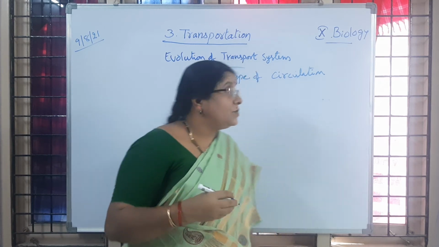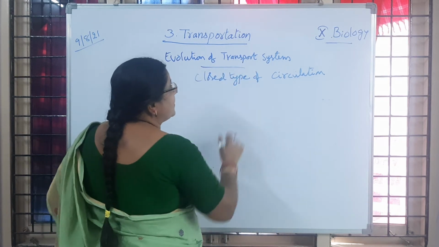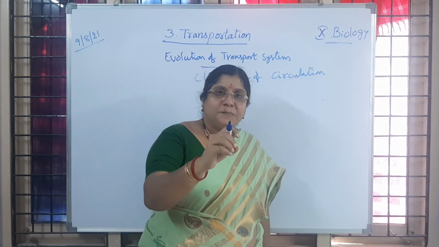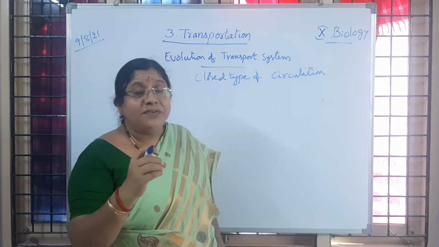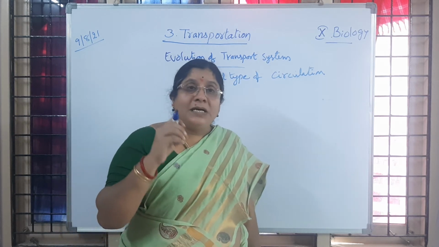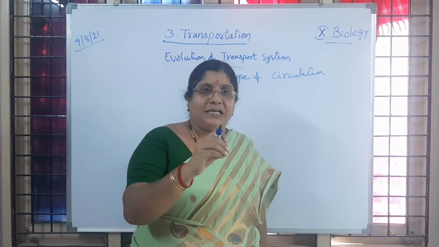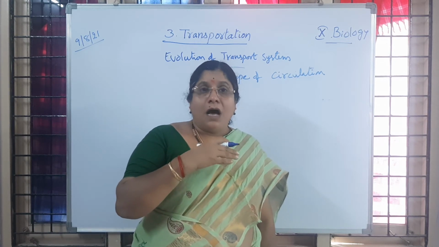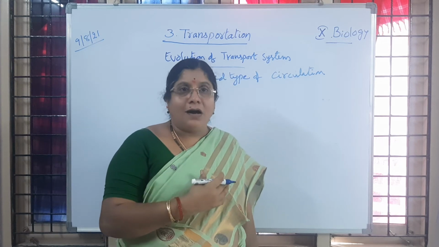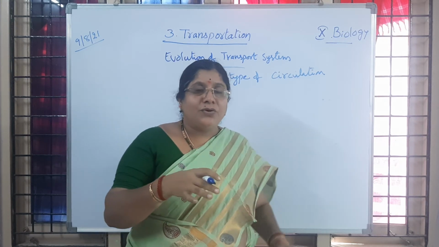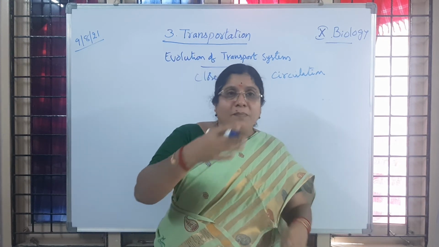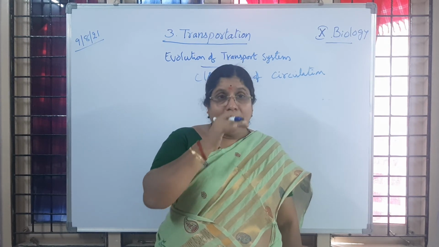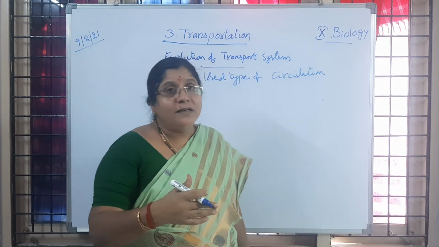Have you followed? So what do you mean by this closed type of circulatory system? When the heart is pumping blood to the different parts, that blood is flowing in the blood vessels. You learned the structure of the heart. So arteries are receiving blood from the heart, is it not? Through arteries only the pure blood is supplied to each and every cell. Inside the blood vessels only the blood is pumped by the heart.